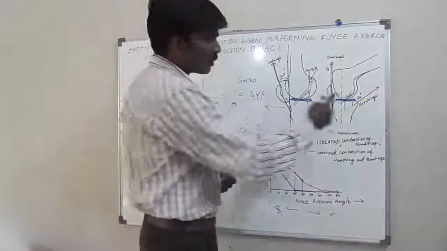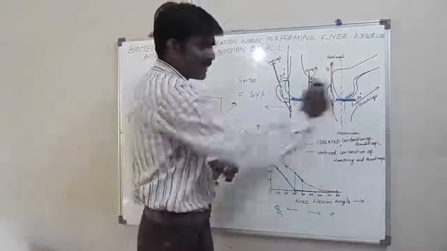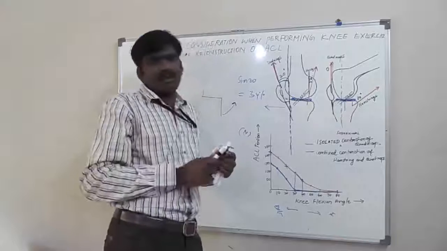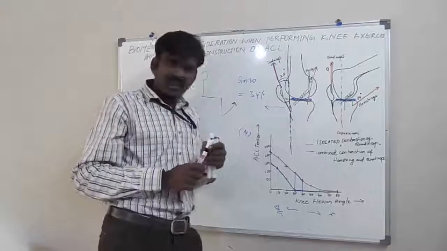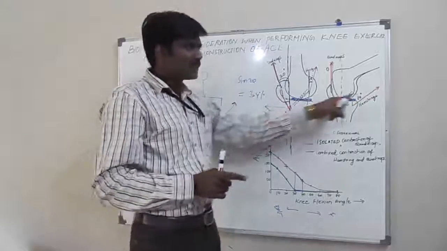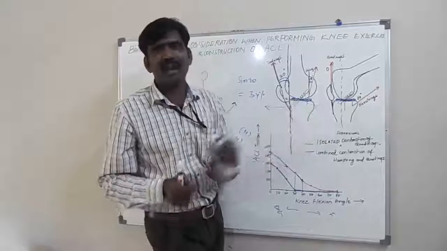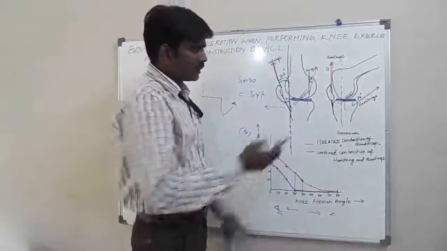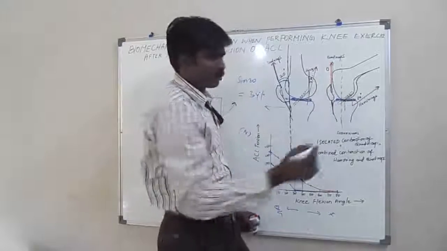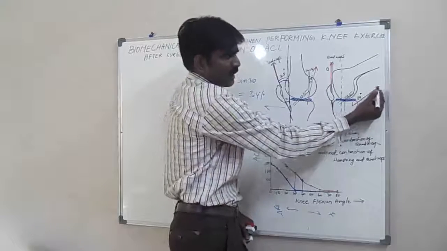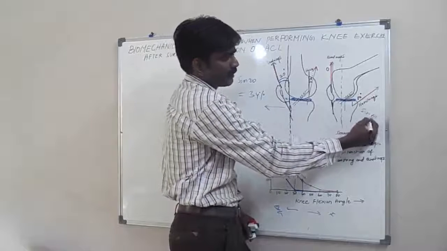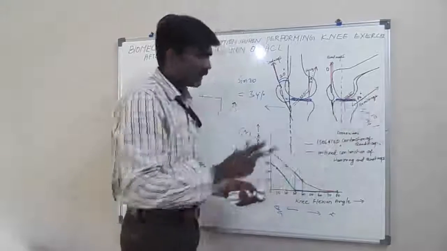Now when we talk about the hamstring muscles, the hamstring muscle is called an agonist for the anterior cruciate ligament. The quadriceps muscle is called an antagonist for the ACL, and the hamstring muscle is called an agonist for the anterior cruciate ligament. How? When the hamstring muscle is contracting in isolation at 80 degrees, sin 80 is 94%.